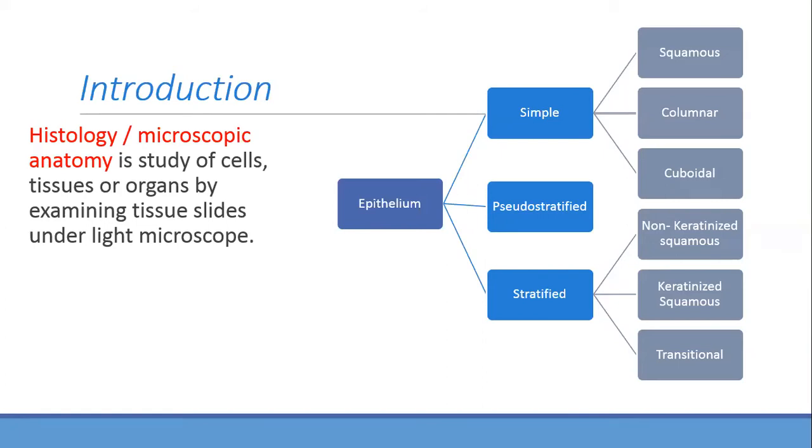Yes, Faris, good. One layer of cells. One layer of cells is called simple epithelium. Okay, you can write down if you want. So simple epithelium, you have just one layer of cells.